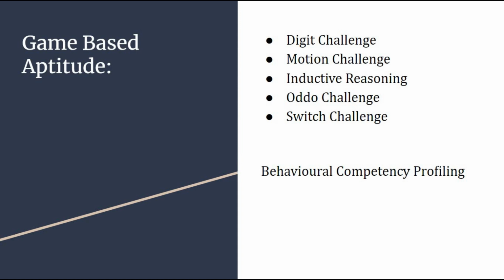Okay, don't get carried away thinking, "I've been giving the test for so long, I don't feel like continuing, let's get up." You should not do that. Okay, be patient, read the questions very carefully and the options which suit your personality the best, go for that particular option only. Okay, so I hope you all can clear all the rounds of Capgemini, which is data structures and algorithms, then verbal ability, then game-based aptitude, and finally the behavioral competency profiling.